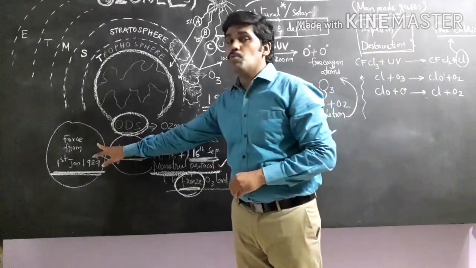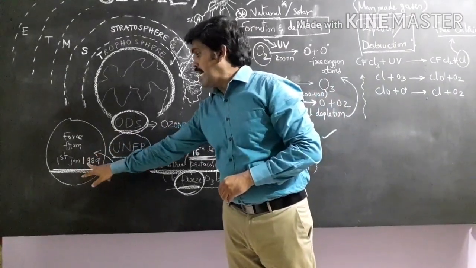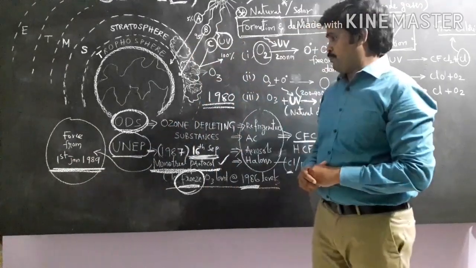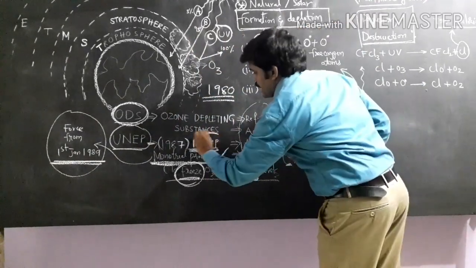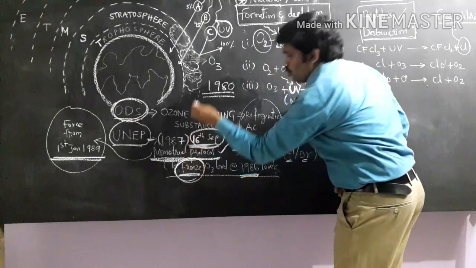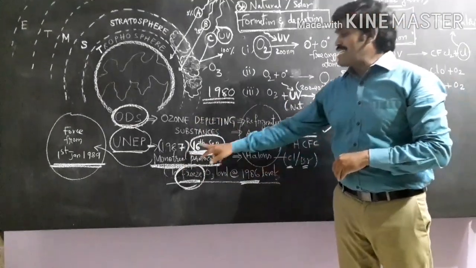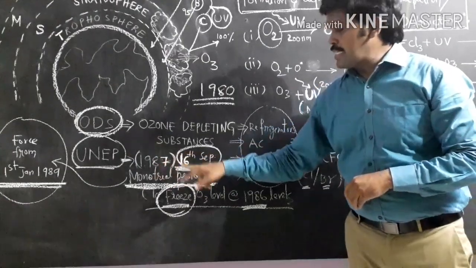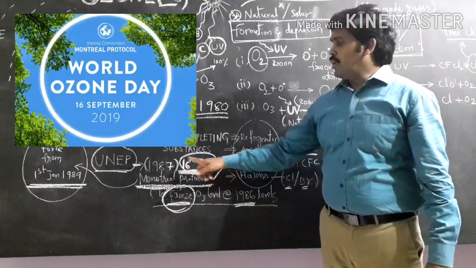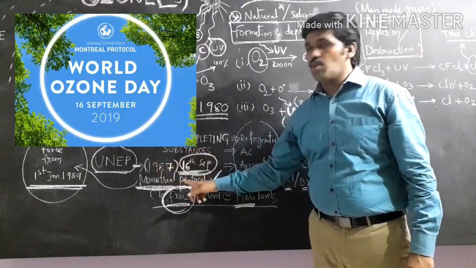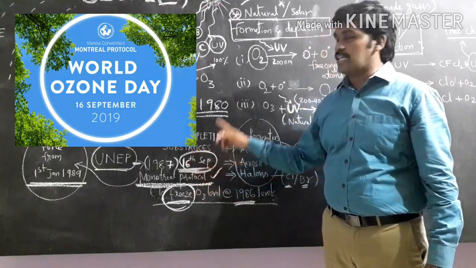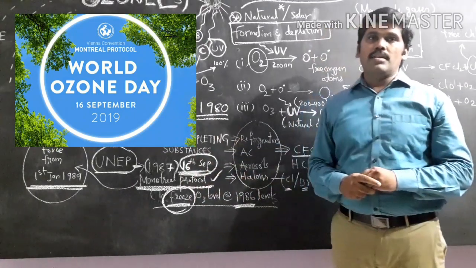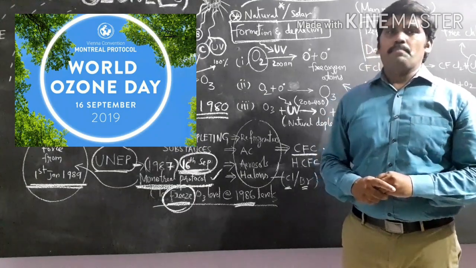It was announced on 16th September 1987, but it came into force on 1st January 1989. Therefore, 16th September is celebrated as World Ozone Day.